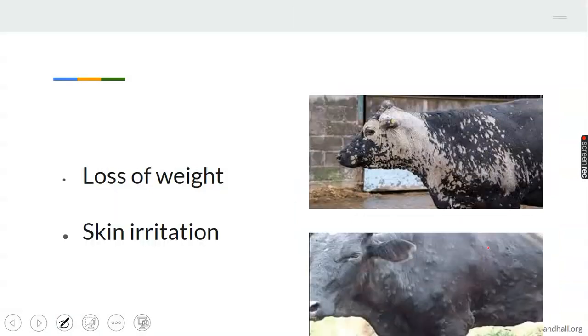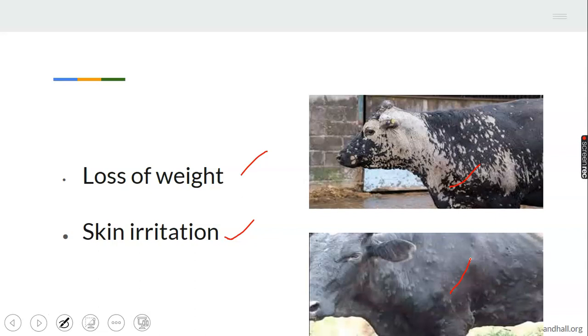We have loss of weight. The animal definitely will lose weight. Loss of weight and skin irritation. Look at this particular animal. The two animals here, cattle. If you notice that the animal's skin is not smooth as it is supposed to be, the animal's skin has been affected.